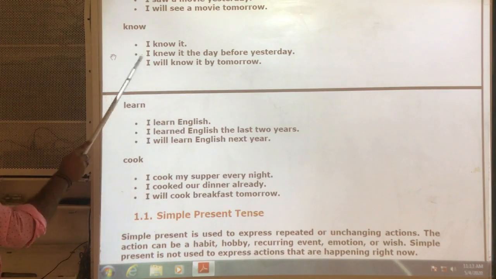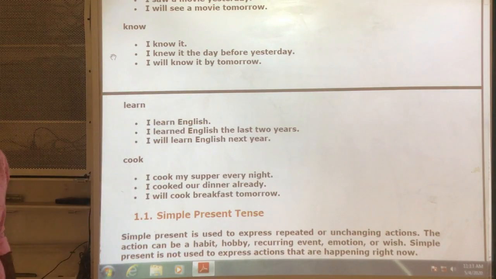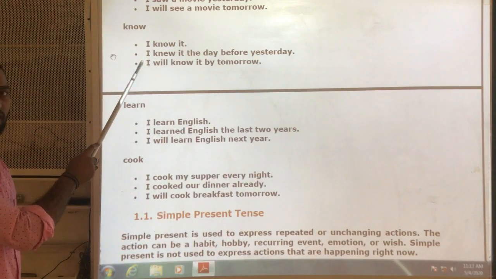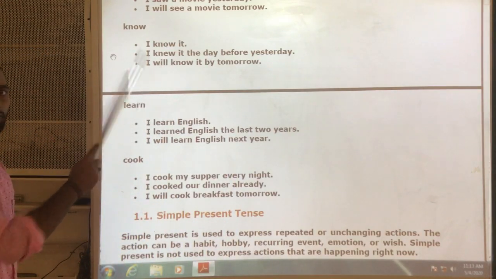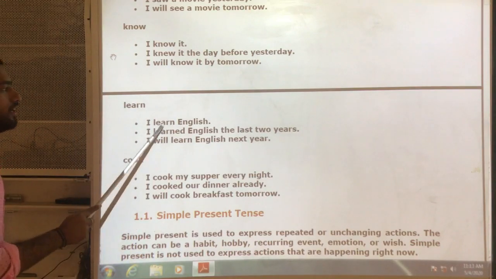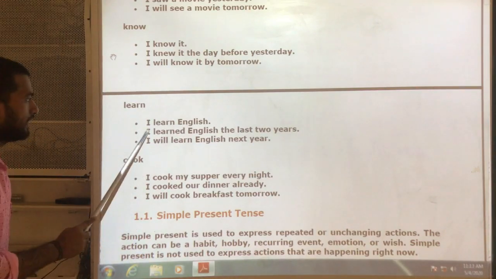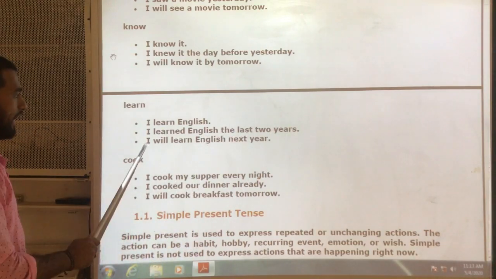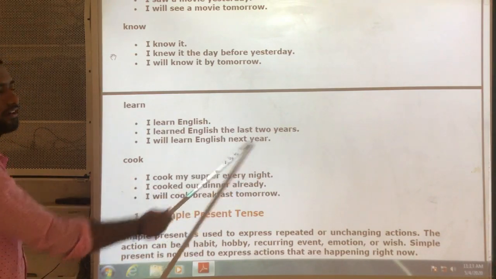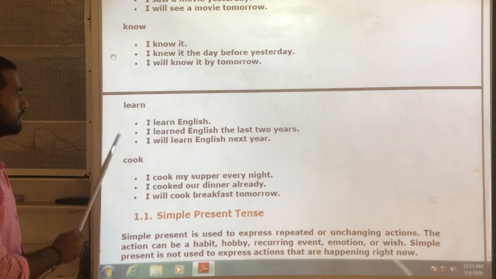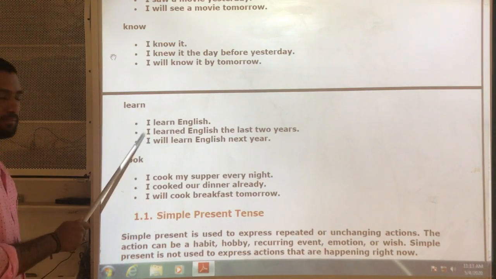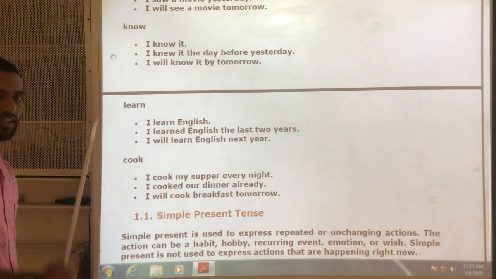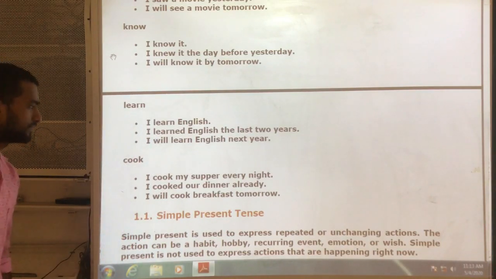So three sentences indicate three different types of tenses: first simple present, then simple past and simple future. Next, I learn English. I learned English for the last 2 years. I will learn English next year. So these three sentences also indicate simple present first, simple past second and simple future third.